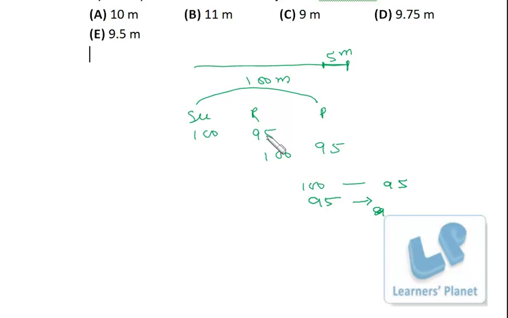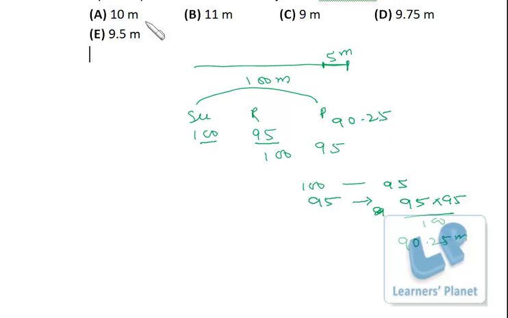So when Rishi covers 95 meter, Praveen will cover 95 into 95 by 100. Now what is the square of 95? That is 9025, right? So 90.25 meter he will cover. So when Rishi covers 95 meter, Praveen covers 90.25 meter, and at that time Sujit is covering 100 meters. In the same time, Rishi is covering 95 meter, and Praveen is covering 90.25 meter, right?